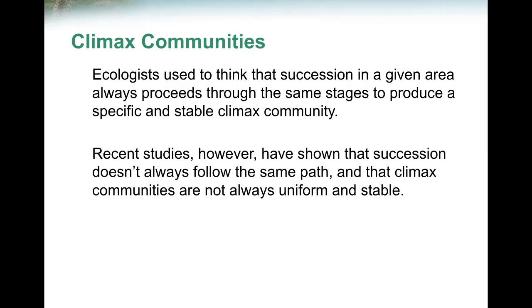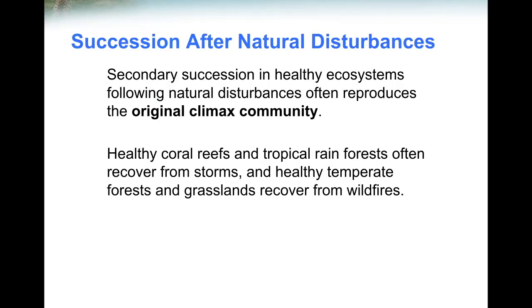Recent studies, however, have shown that succession doesn't always have the same path, and that final climax communities are not always uniform and stable. Secondary succession in healthy ecosystems following natural disturbances often reproduces the original climax community. Healthy coral reefs and tropical rainforests often recover from storms, and healthy temperate forests and grasslands recover from wildfires.